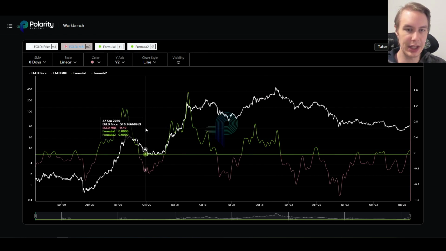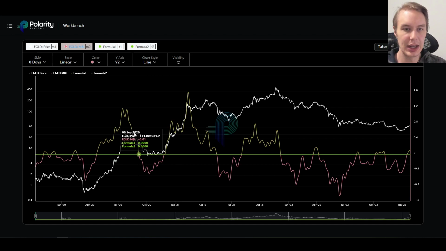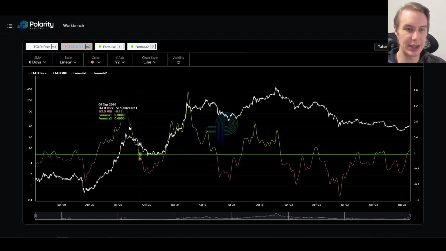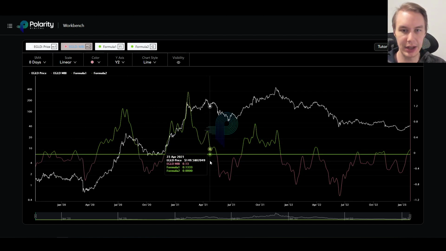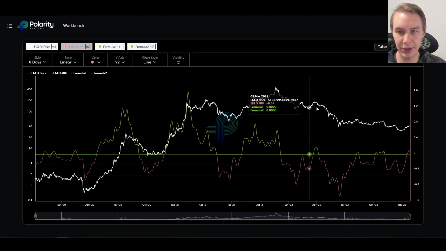So the momentum bias indicator is basically the prevailing momentum in the market, whether it's prevailing to the upside or to the downside. When you're up in the green zone, that tends to be in these big impulsive moves to the upside. Red tends to happen in bear markets. So you're spending a lot of time in the red, like we did all the way through here.